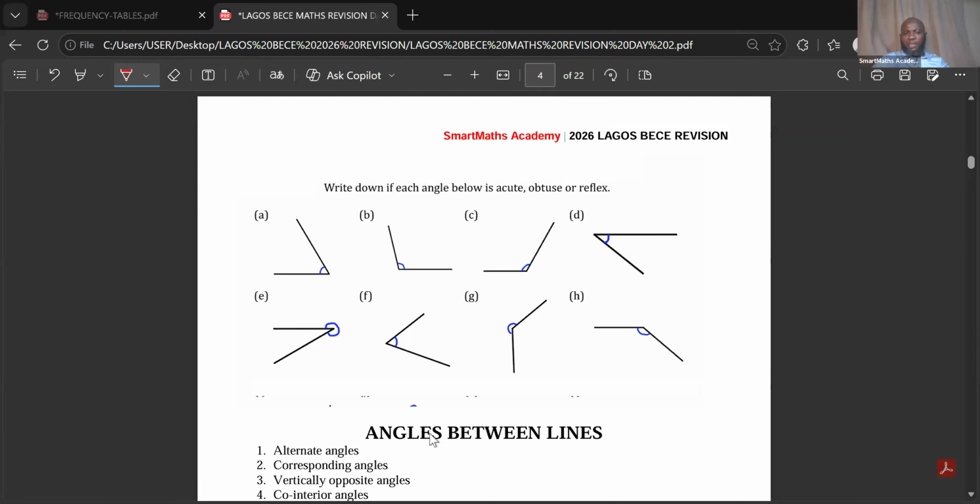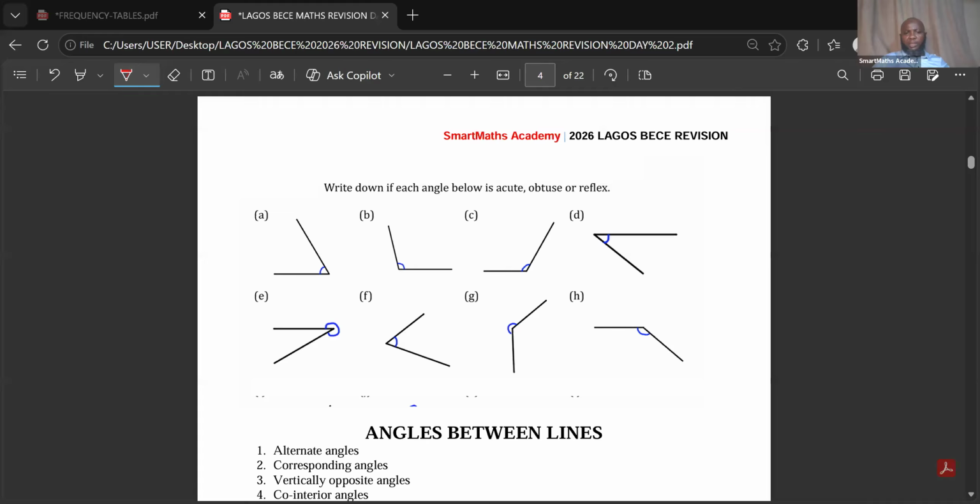Okay, someone says acute. So that is an acute angle. Very good. That is an acute angle. You should be able to see it now, because I can see it from my end here. That's good. So that is an acute angle.